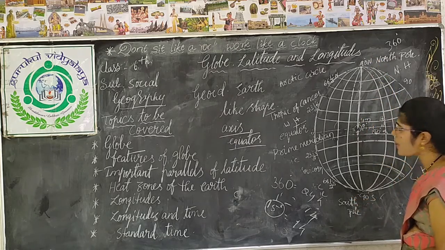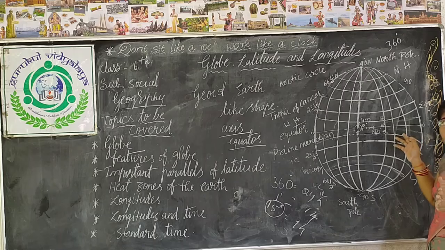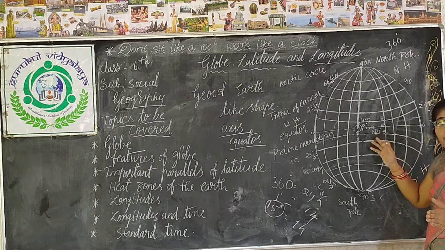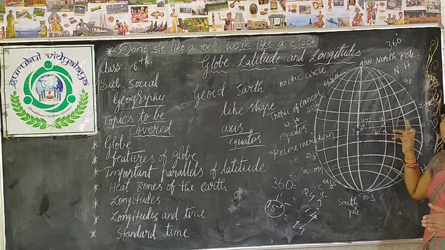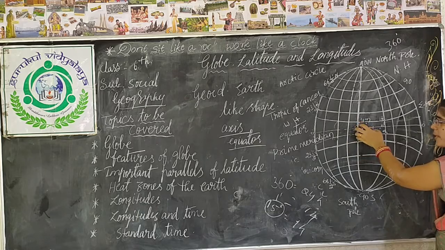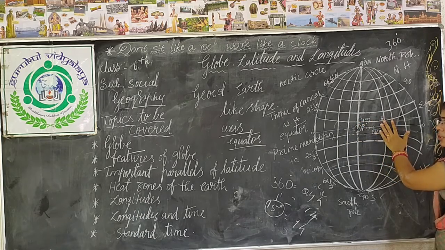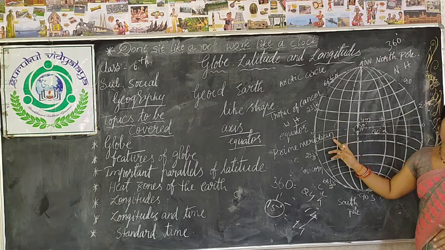The sun rises in the eastern part of the earth. So the timings are also ahead in the eastern hemisphere than the western hemisphere.